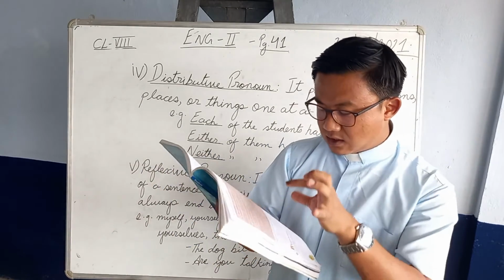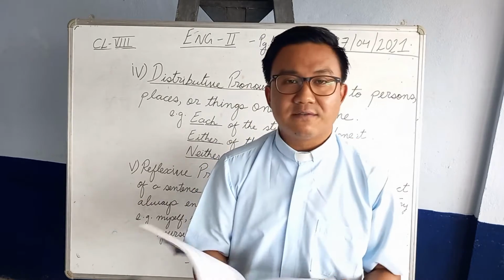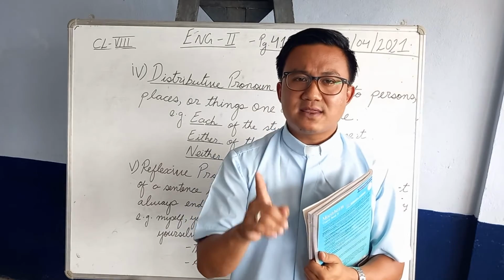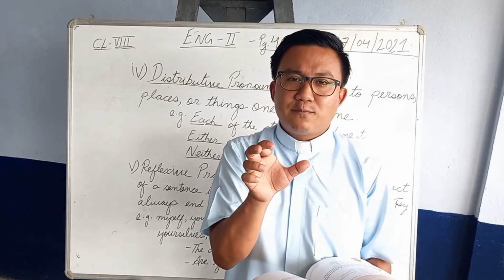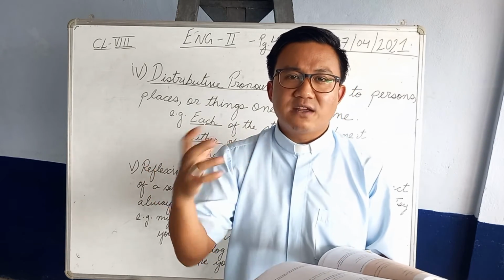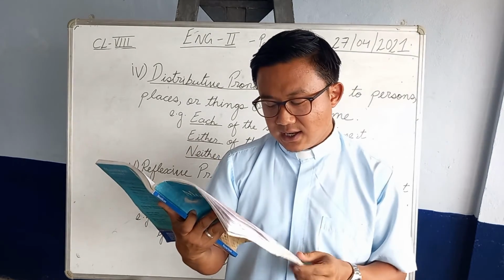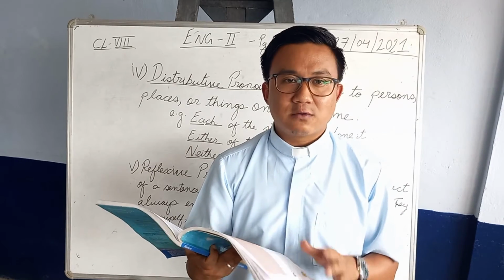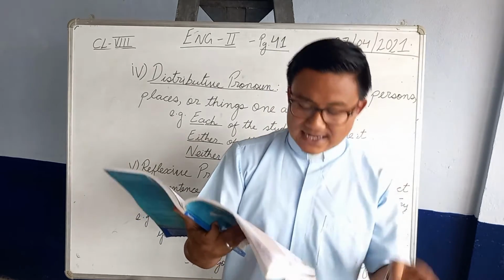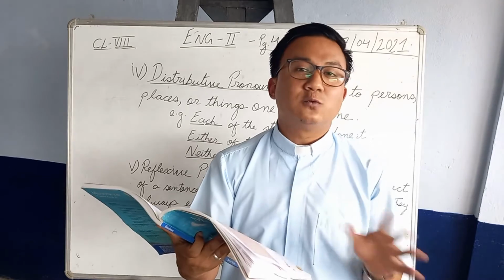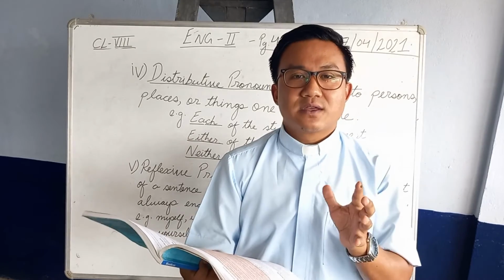Okay, now in the lower section of the box, two examples are given. You just have to keep in your mind one thing: when you use these relative pronouns and the antecedents, the words have to be arranged properly to make a meaningful sentence, otherwise it will be wrong. For example, the mobile is not working that she had bought last week. No, this is a wrong sentence. It should be, the mobile that she had bought last week is not working, because the mobile is the antecedent, the noun, and that is the relative pronoun.